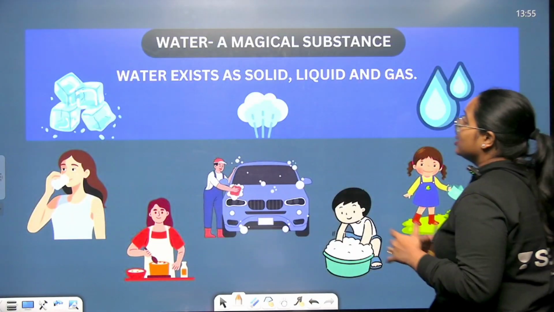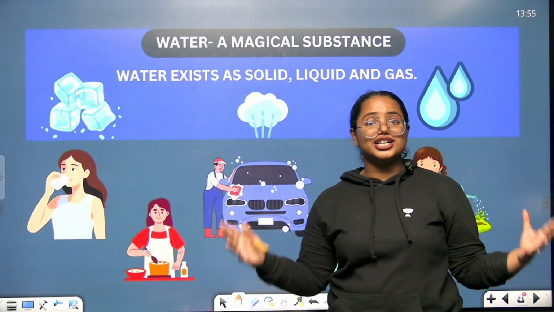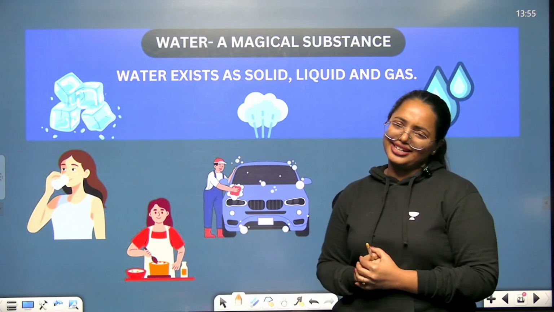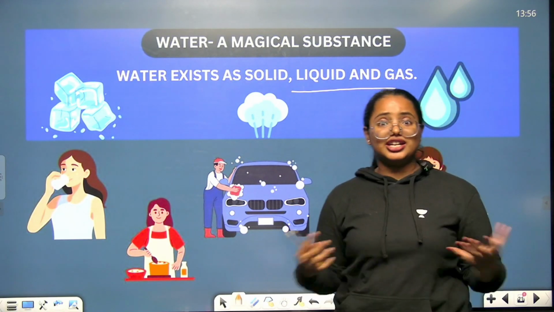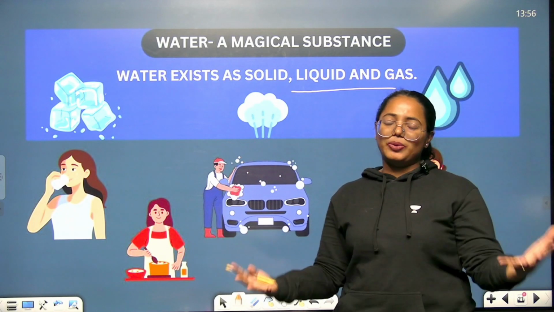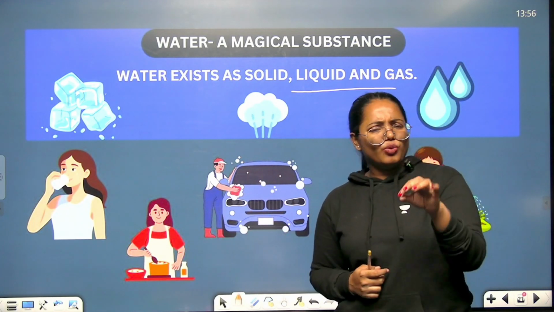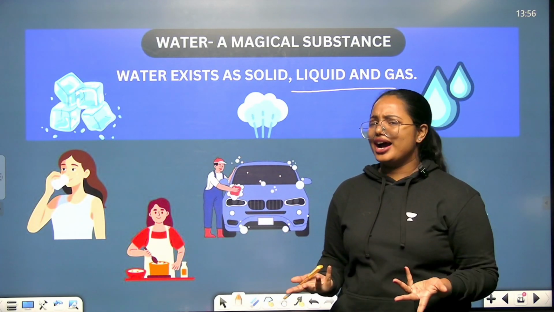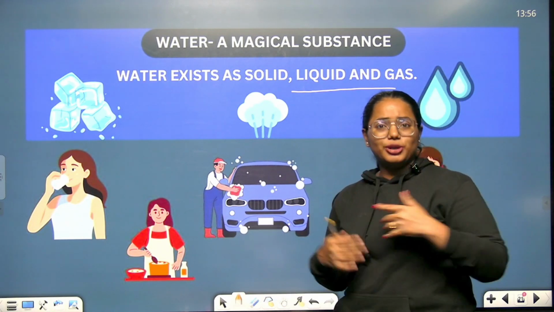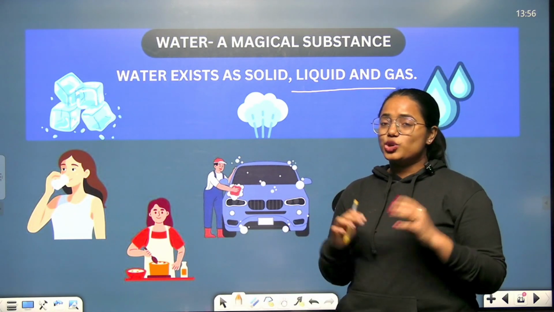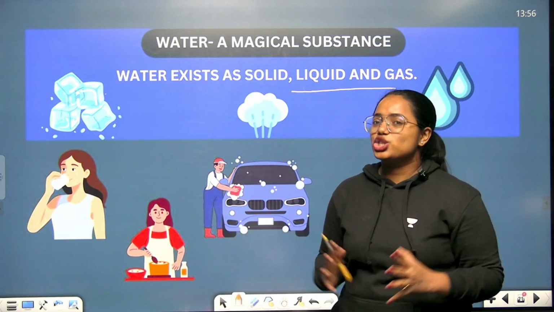And look at it. Here we are going to talk about water as a magical substance. Why? Because water can exist in 3 forms. What are they? Solid, liquid, and gas. So what about the solid one? Ice. What about the liquid one? The liquid water. What about the gas? Vapor. So water vapor exists in gaseous form.